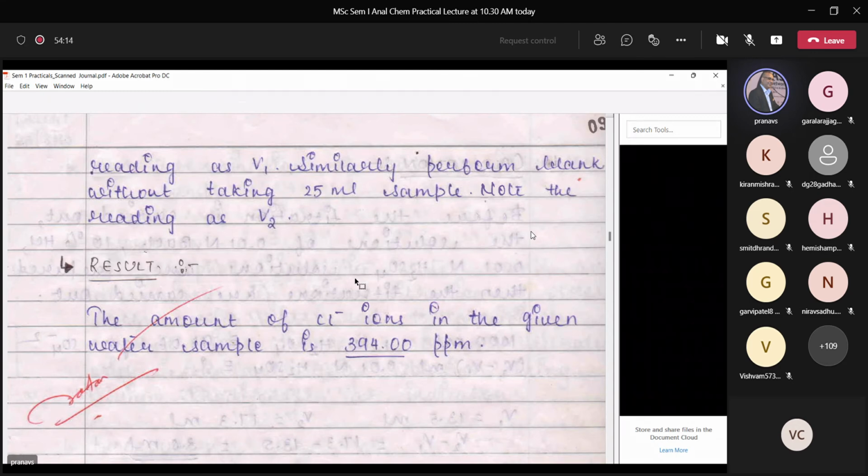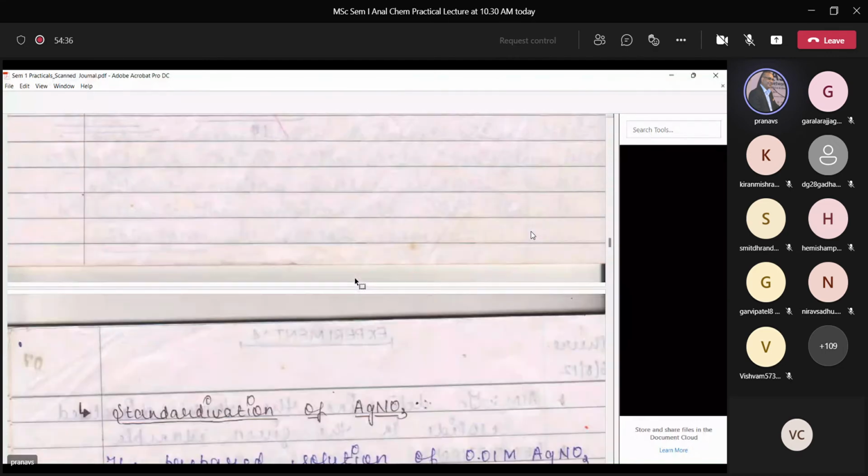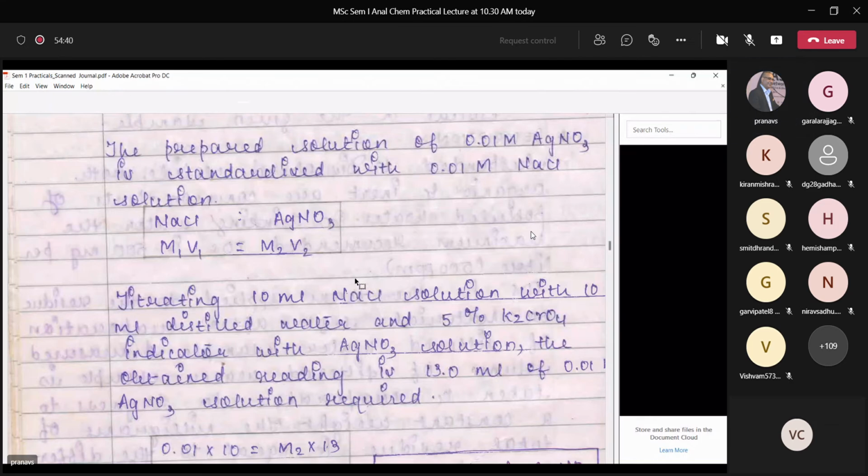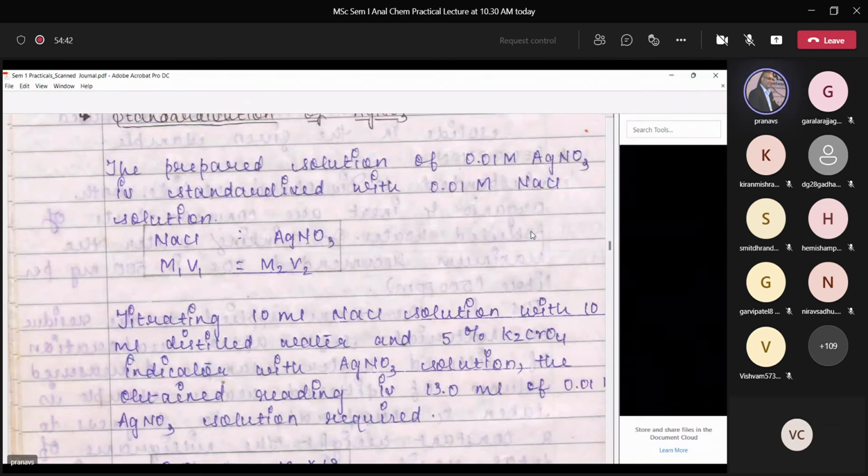Naturally, V2 would be a very, very small value because there is, as such, no chloride ion. So immediately you should get red color. Generally speaking, it takes about 0.1 or 0.2 ml of silver nitrate for blank titration. And this is the calculation of it. First of all, you standardize silver nitrate with sodium chloride.